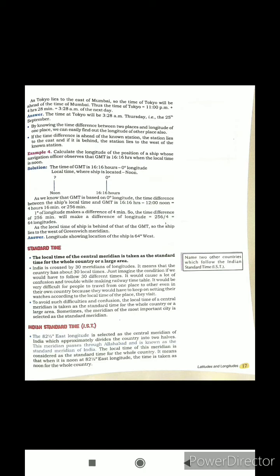The local time where the ship is located is 12 noon. As we know that Greenwich Mean Time is based on 0 degree longitude, the time difference between the ship's local time and Greenwich Mean Time, 16:16 minus 12 noon, is 4 hours 16 minutes, or 256 minutes.